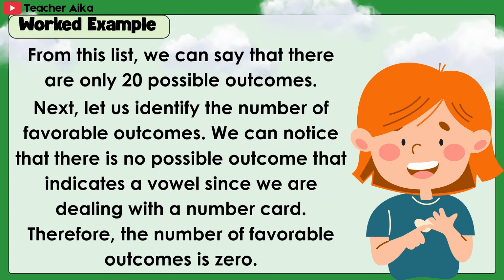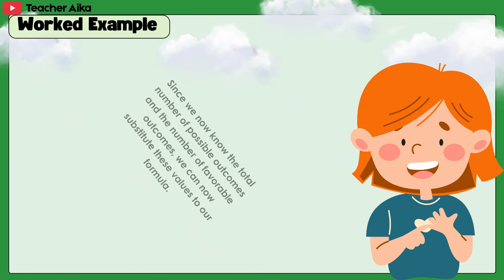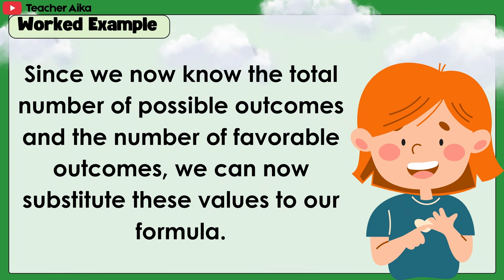Next, let us identify the number of favorable outcomes. We can notice that there is no possible outcome that indicates a vowel since we are dealing with a number card. Therefore, the number of favorable outcomes is 0. Since we now know the total number of possible outcomes and the number of favorable outcomes, we can now substitute these values to our formula.